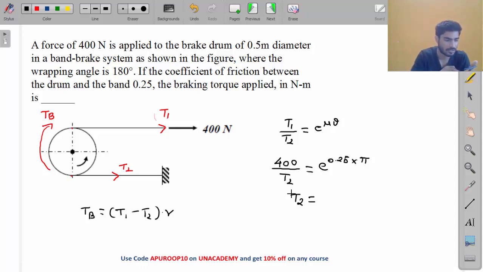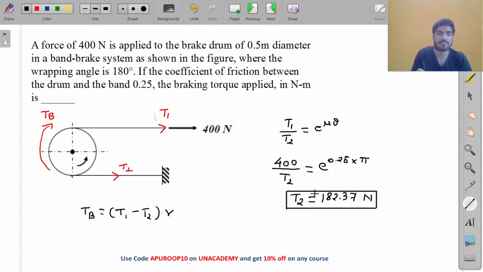T2 equals 182.37 Newton. T1 is 400 Newton and T2 we are getting 182.37 Newton. Okay, so now we have T1, we have T2.